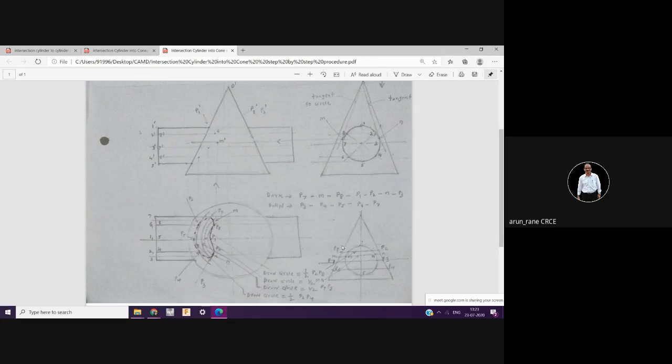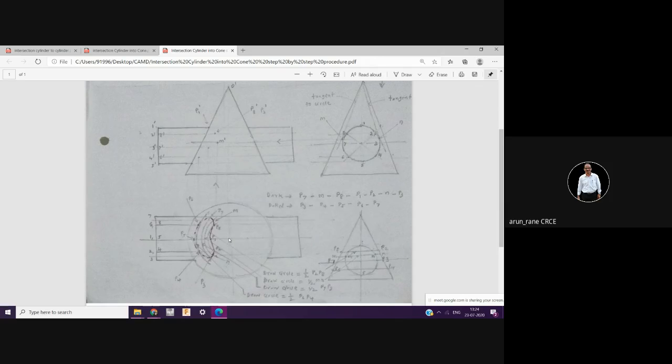I'll again repeat this procedure. So you have divided this. You draw the line segment, this. Name it. Now take a rounder. Come to the top view. Alright. Mark this distance, corresponding to point number 1, from here to here, the generator.